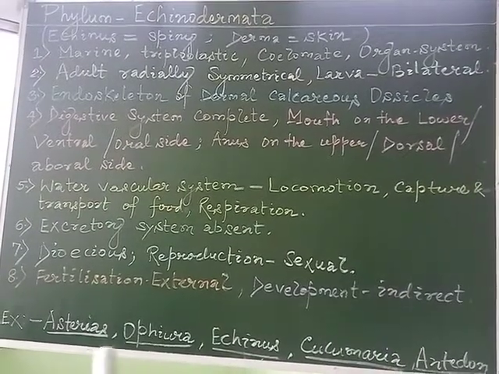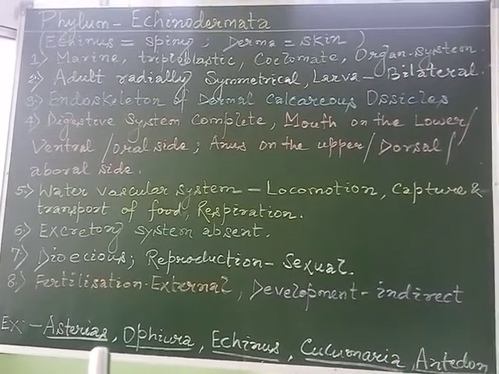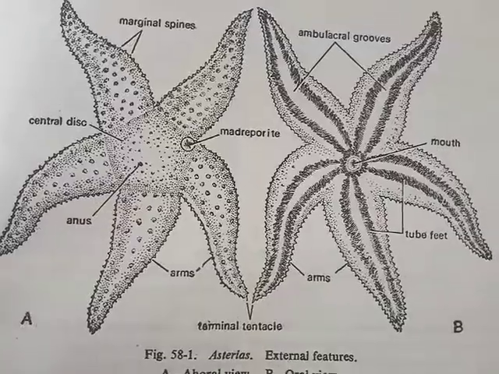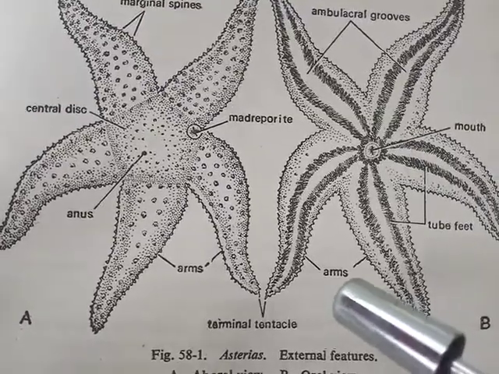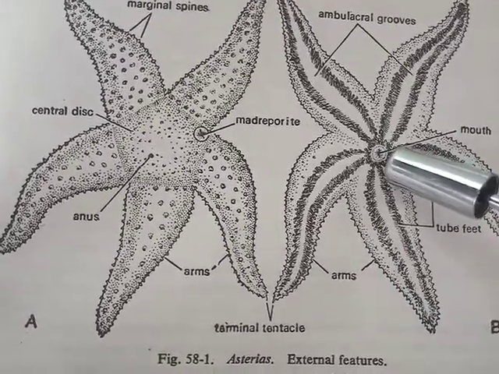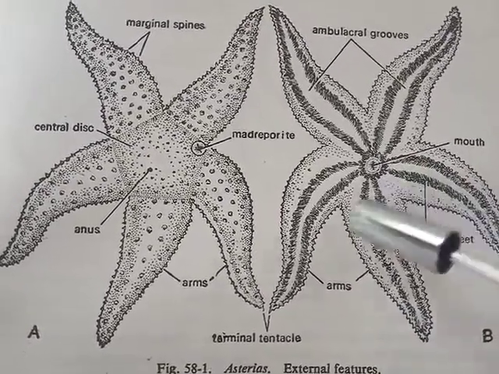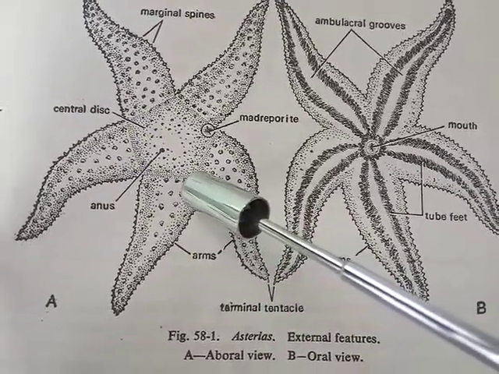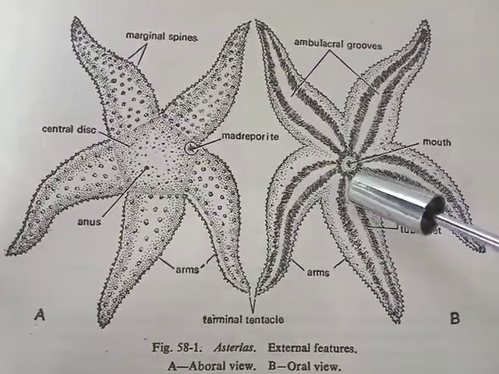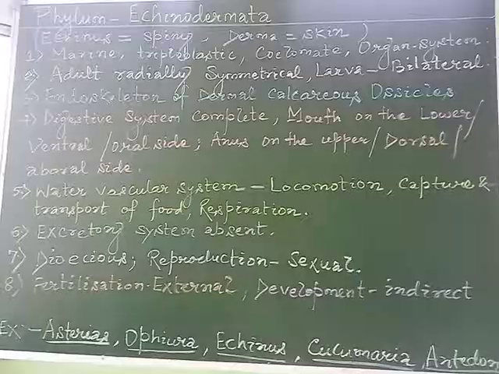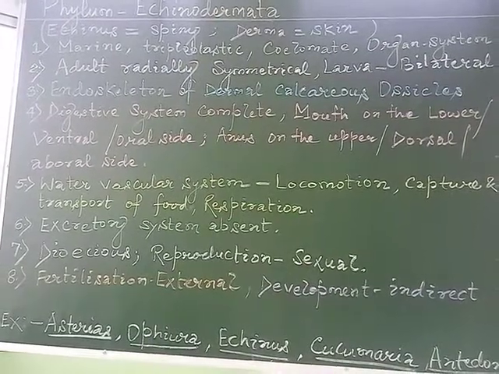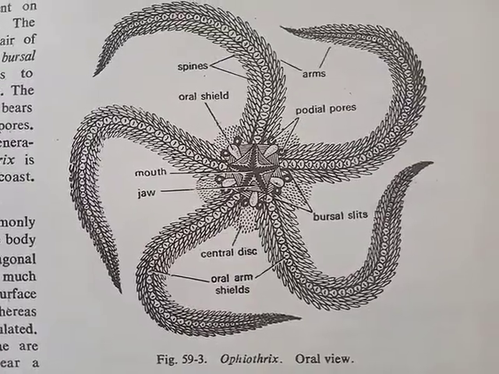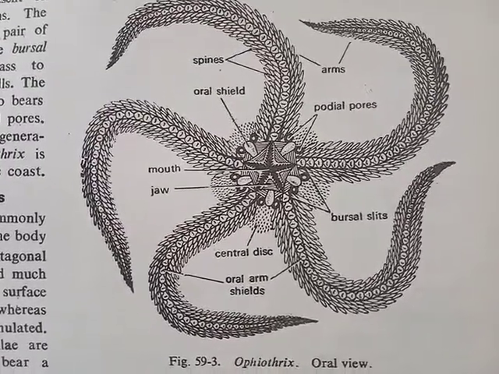As for the members, for example, Asterias is also called sea star. We have observed the starfish, with the oral surface due to the presence of the mouth, and the aboral surface due to the presence of the anus. Ophiura, also called Ophiothrix, is commonly called brittle star.